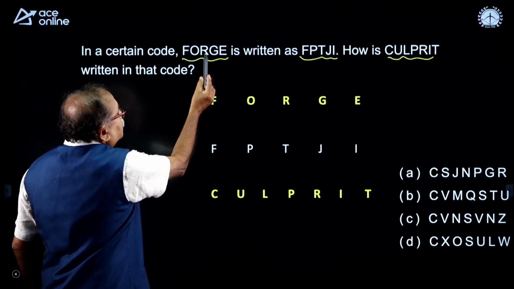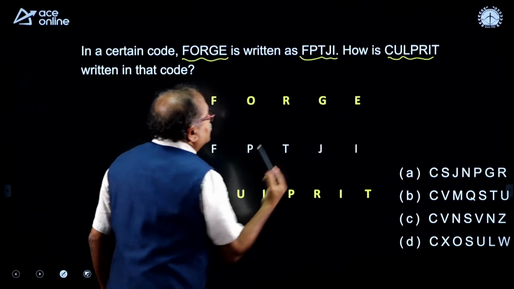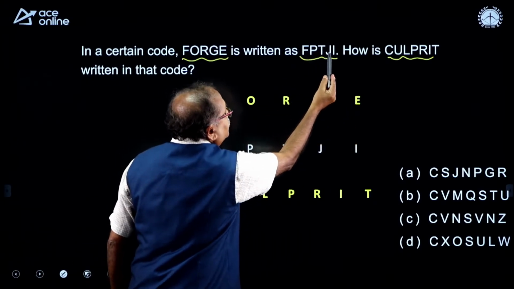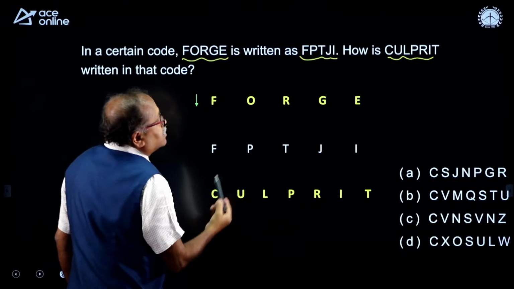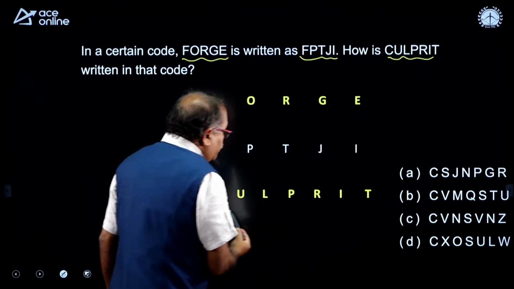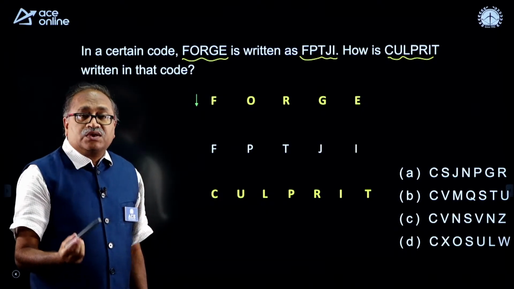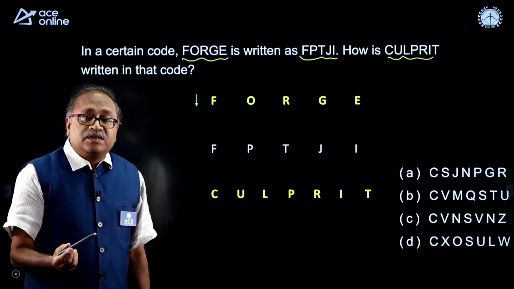The same thing, FORGE is written as FPTJI. In that case, culprit will be written as. So, you are expected to know the letter and its number.